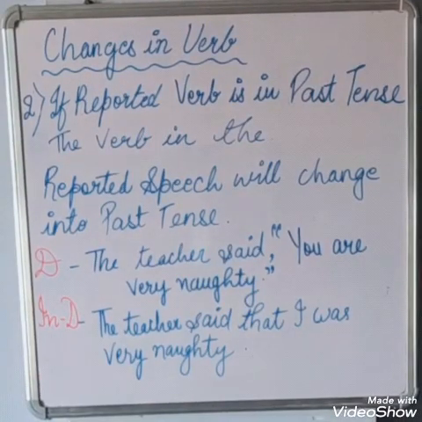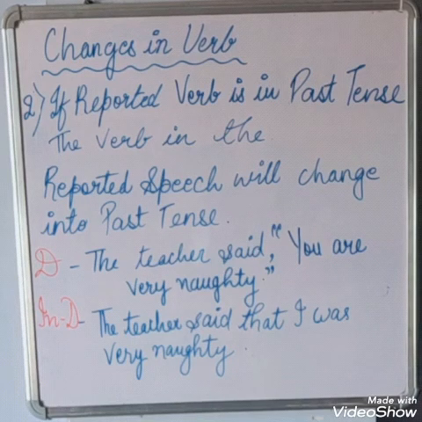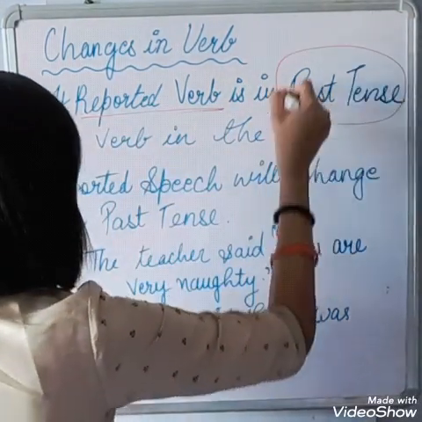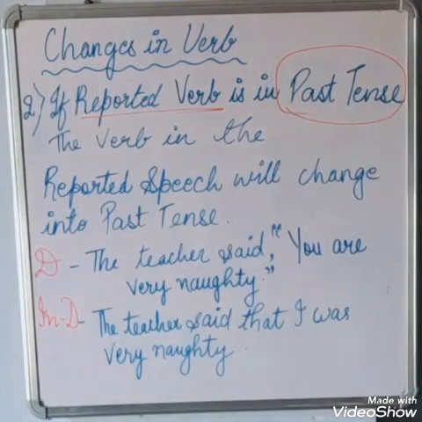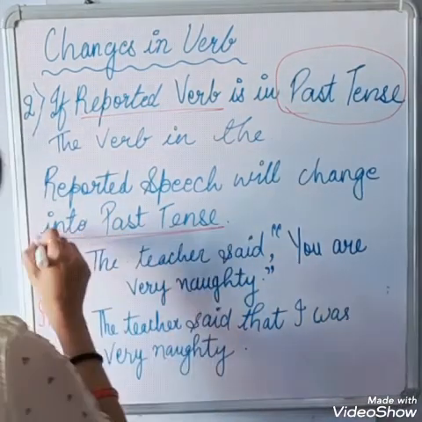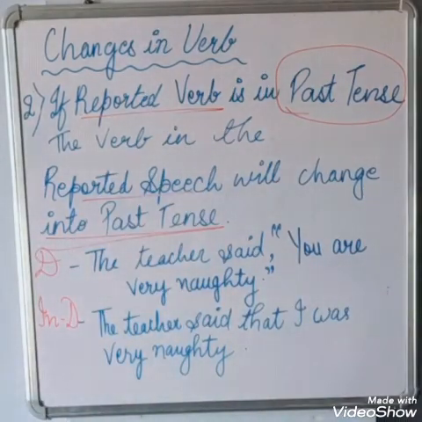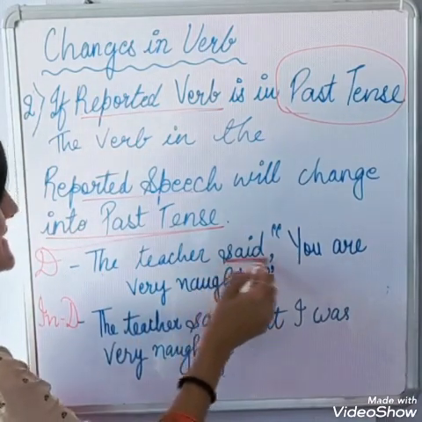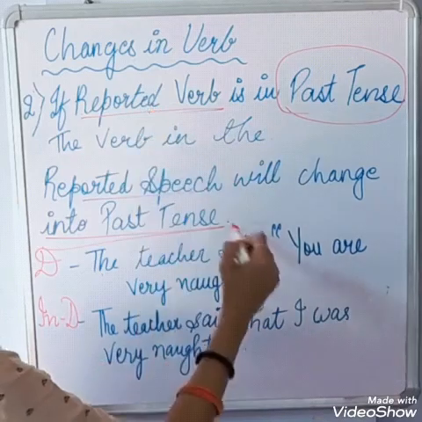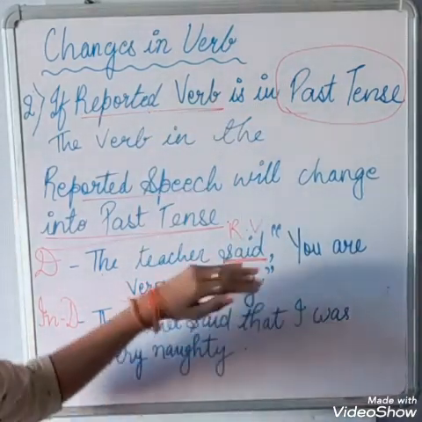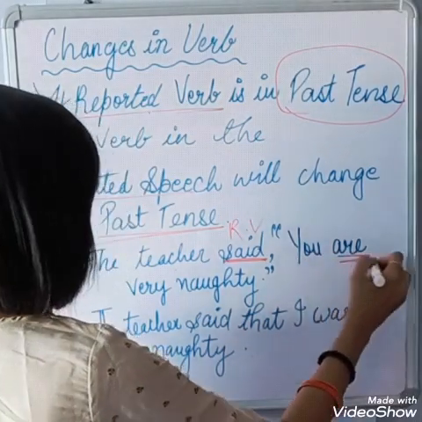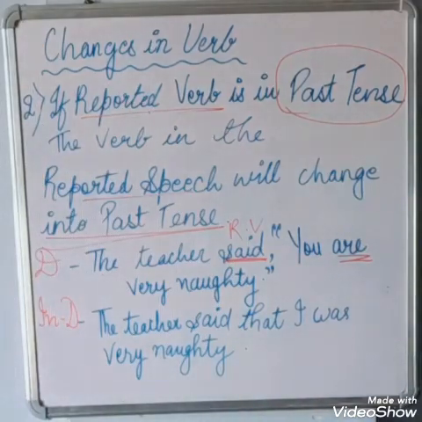Now, changes in verb. The second rule: if the reporting verb is in the past tense, the verb in the reported speech will also change into the past tense. For example, the teacher said. "Said" is written in the past tense, so the reporting verb is in the past tense. Then the verb in the reported speech will also change into the past tense.